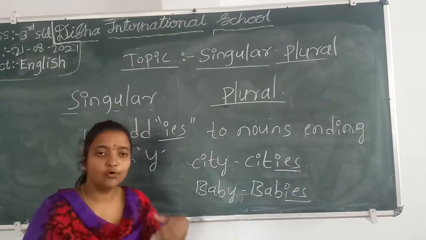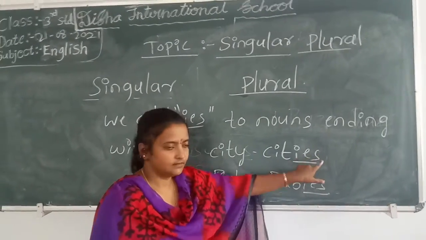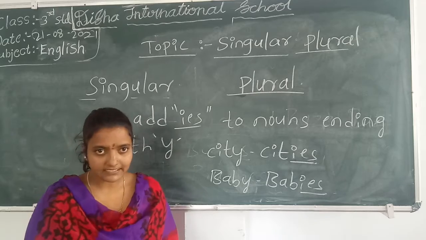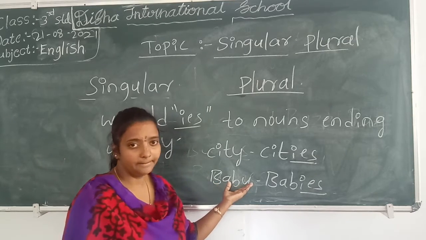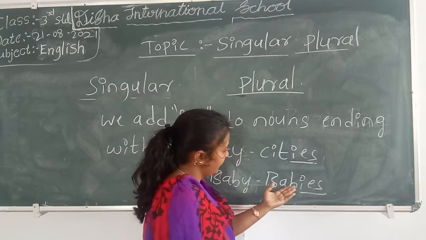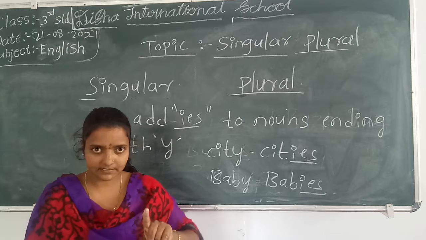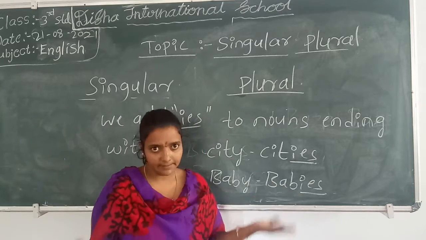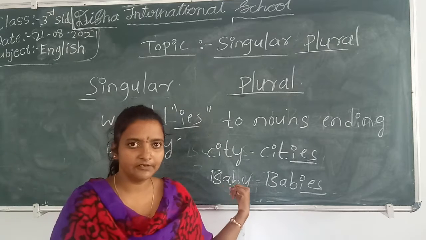Many cities, more than one city. I added IES to this word to make it plural from singular. BABY, baby. BABIES, babies. Baby, only one baby is here. In plural, many babies are there. Understanding?